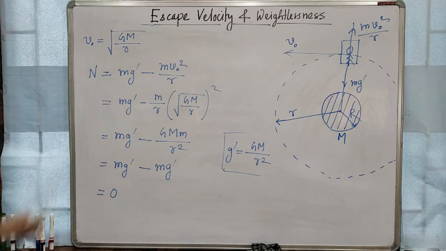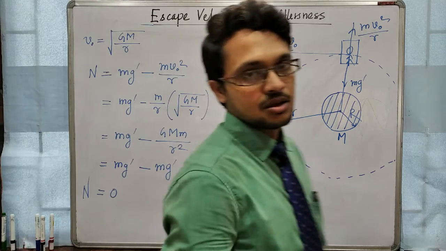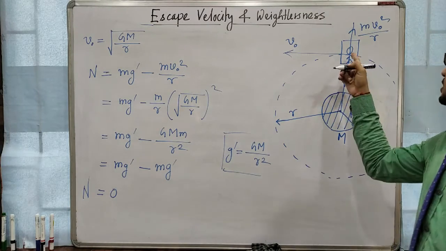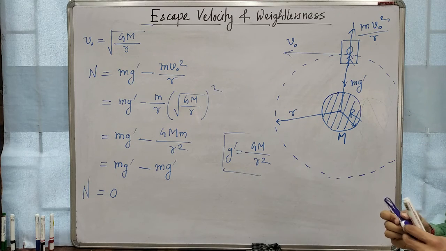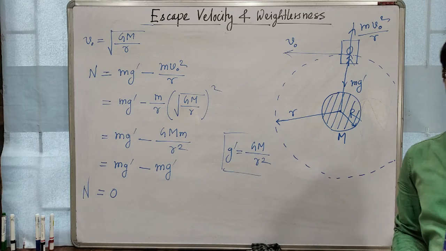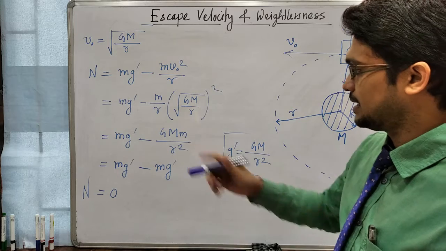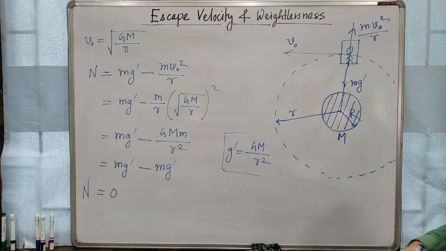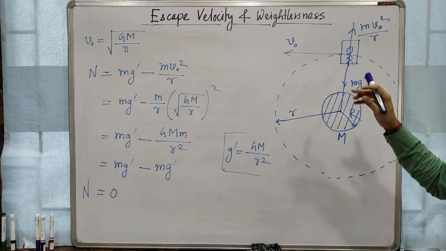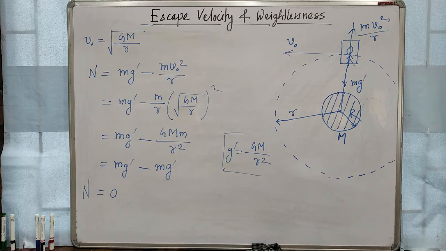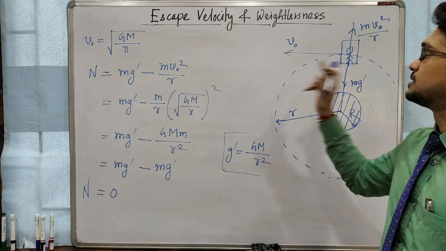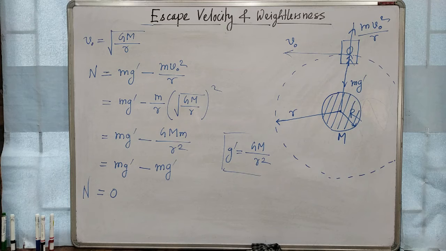So we are getting N, the normal reaction force, which tells about the actual weight. At this position, when that object is revolving with some velocity, N will tell about the weight. Here we see that N equals 0. That means the person inside that object, revolving with some velocity v0, will feel no weight.